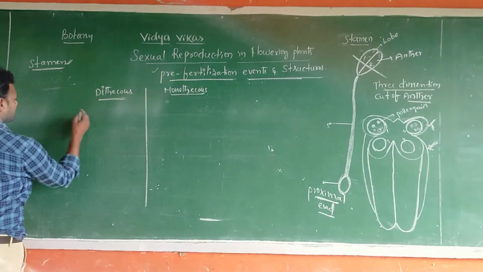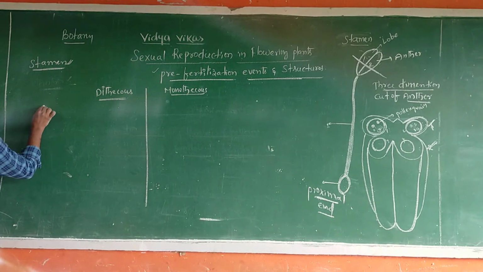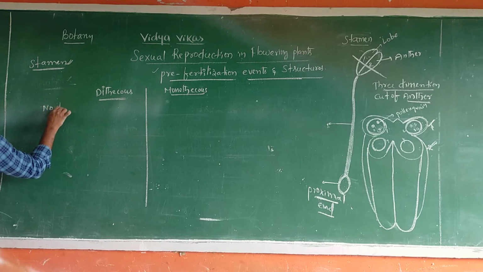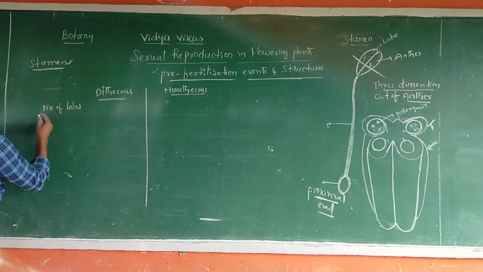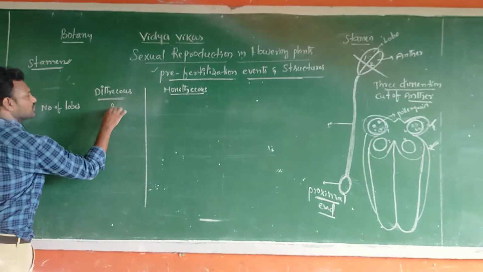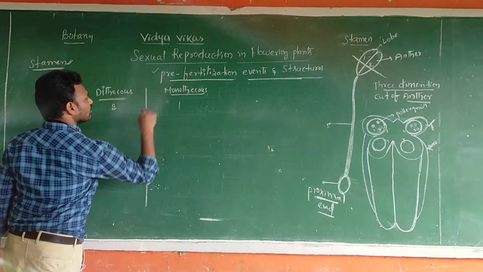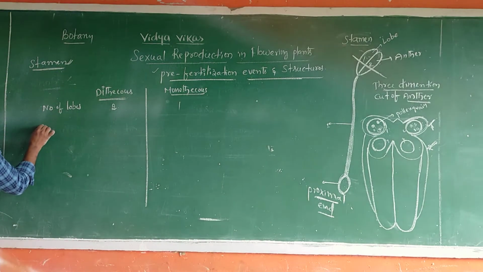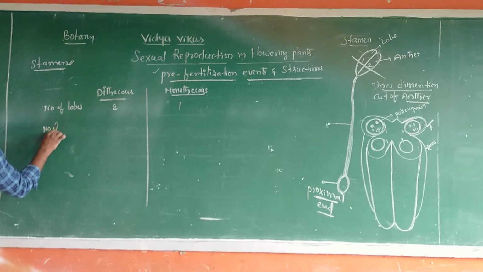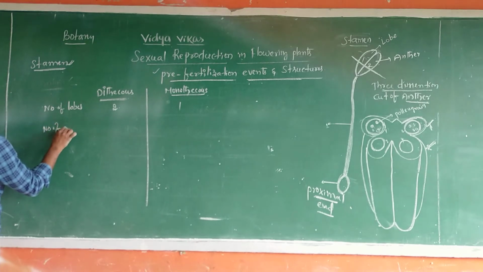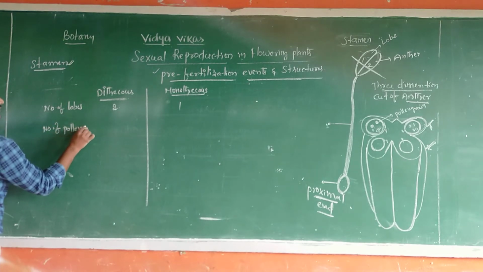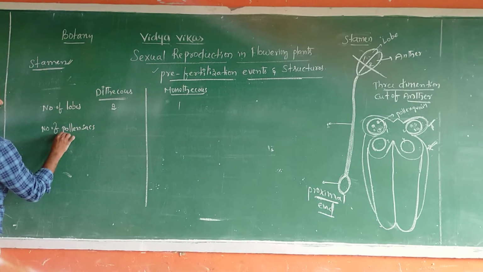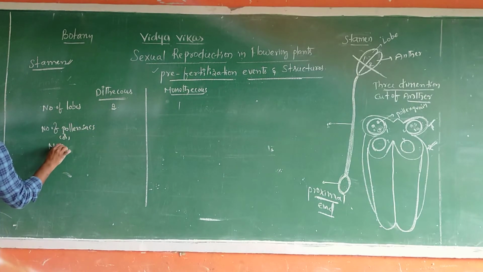You observe dithecous, number of lobes. How many lobes in dithecous? Two lobes. In monothecous, one lobe. Number of pollen sacs, or microsporangia.